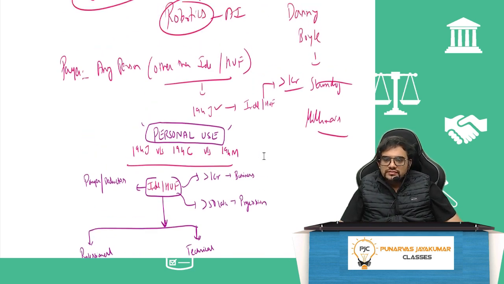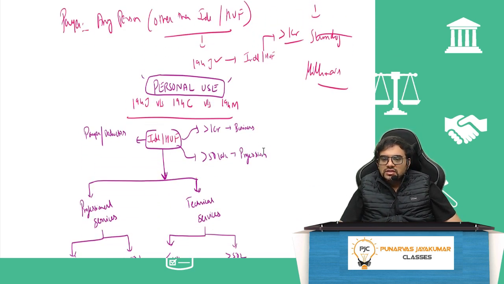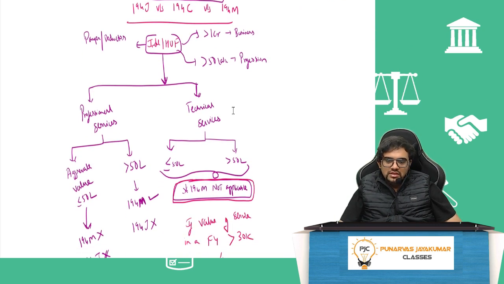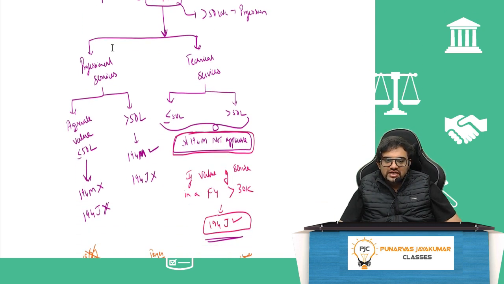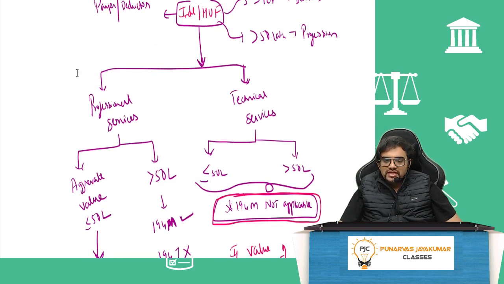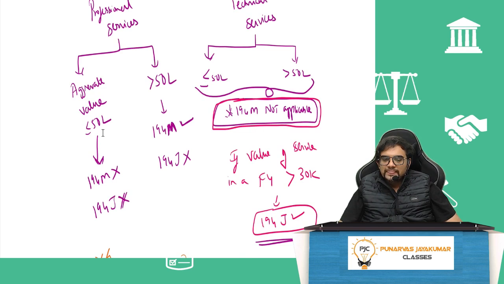But if you see, 194J is also applicable for a person deductor whose income is more than 1 crore turnover, or profession 50 lakh. So interesting to know, if he is hiring professional services, aggregate value less than or equal to 50 lakh, 194M will not come, 194J also will not come.